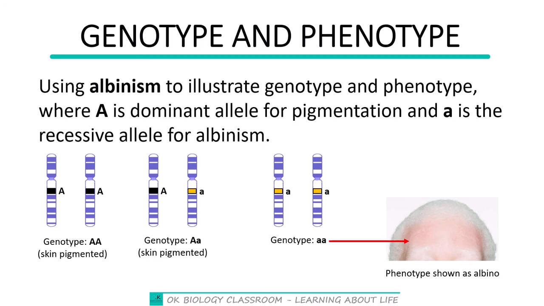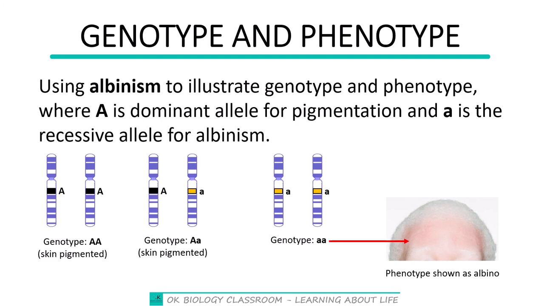So different genotypes result in different phenotypes. In this case, you have seen that the genotypes are what we are referring to as capital A, capital A, capital A, small a, and small a, small a. And the phenotypes are that the person will have normal skin color or the person will have an albino skin color. Good.